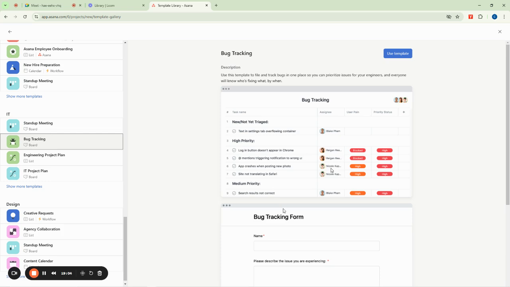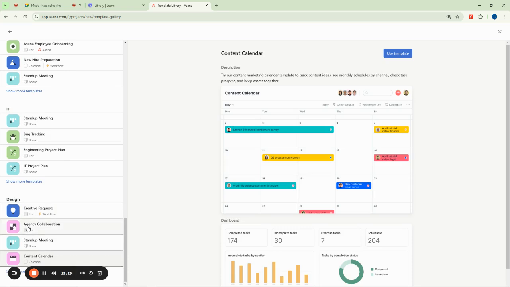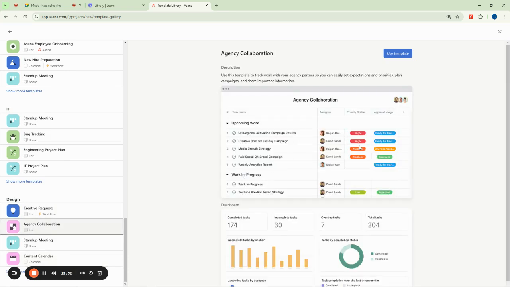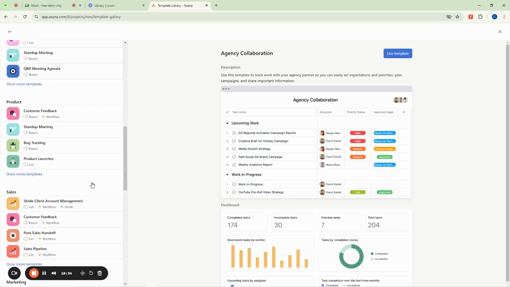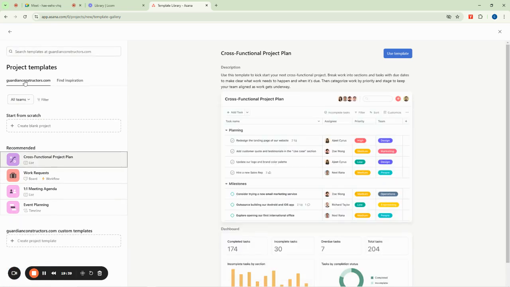Maybe there's a virus in your system and you want to fish it out quickly and save your customers from experiencing the bug or the issue that they would have had if the bug continued to run in your software. You can use this one to design your bug tracking project or tasks. Then if you're into design, you can use content management, you can use agency collaboration. You can see it now. This is quite straightforward. That's why I like it. So Asana is only hard by name, but when it comes to actual practice, it's not hard.